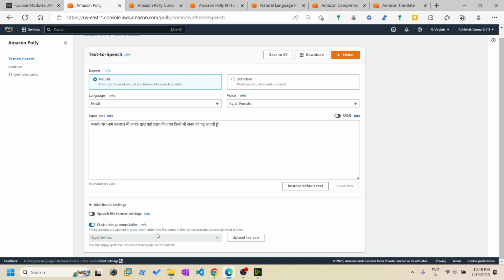Here, custom pronunciation. There is an option called upload lexicon, which is simply to say that you can format the words. For example, if you give the word Amazon Web Services, it will convert into AWS. It was a special customization option that was added to Amazon Polly. In simple terms, if there are special words commonly used in your organization, you can simply convert them into other words. For example, what is, what's, like that.